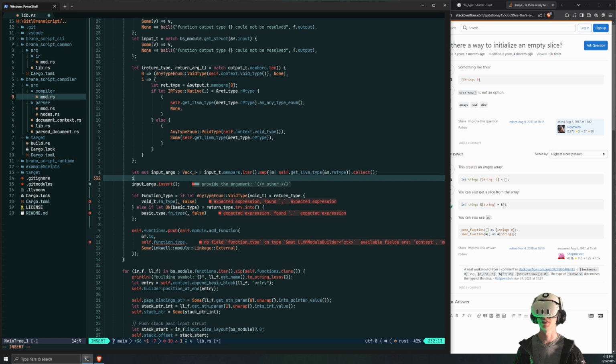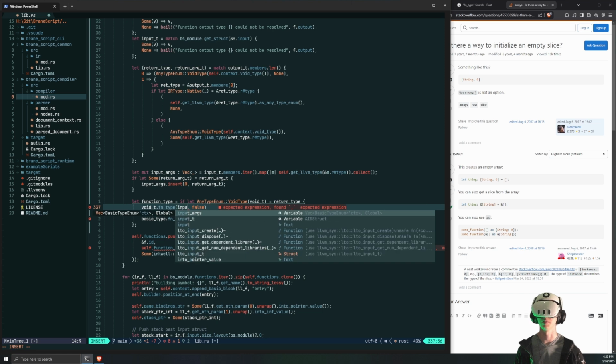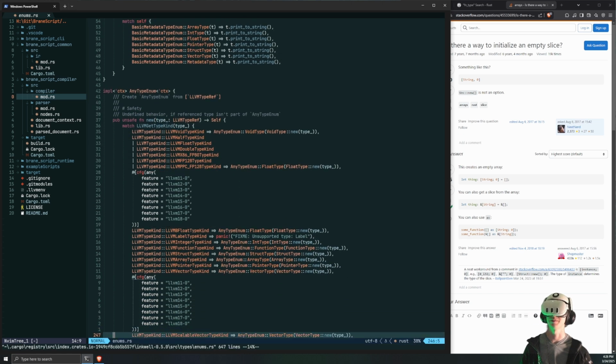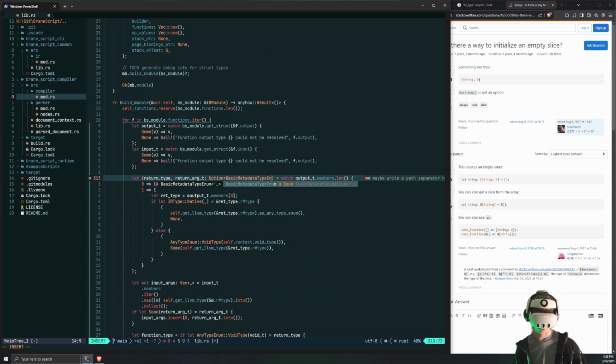And then we want to say if let sum return. Alright, and finally we can say input args as slice. I don't want to be spending my time trying to cast enums. This is the less nice part about Rust.